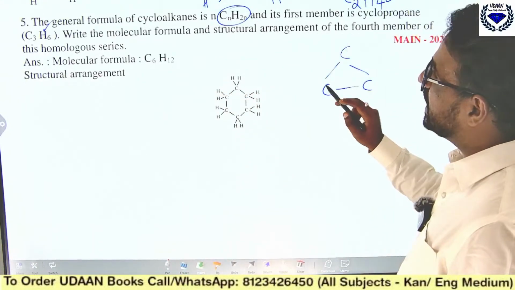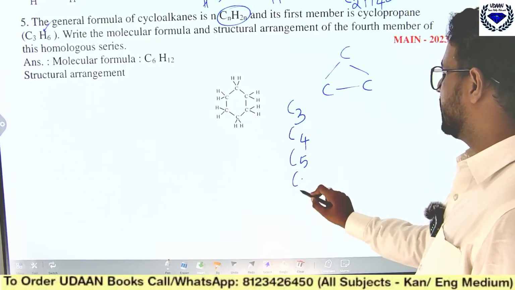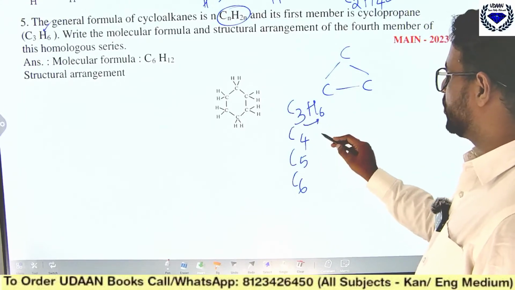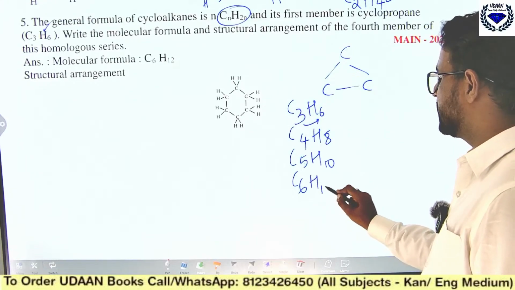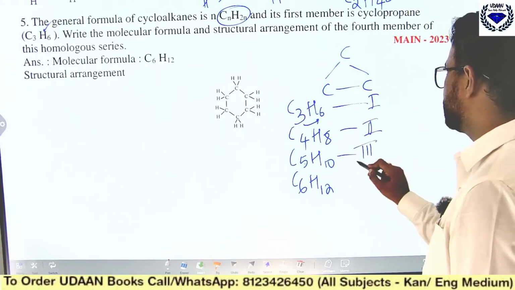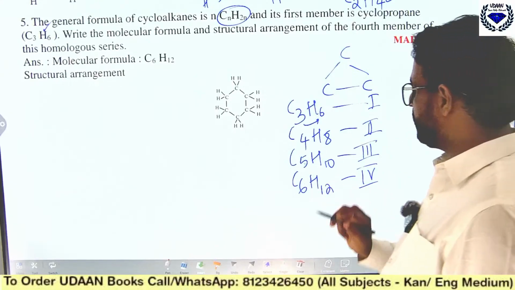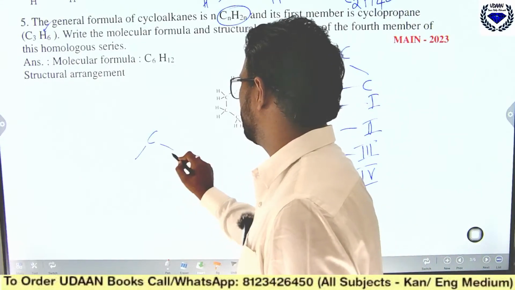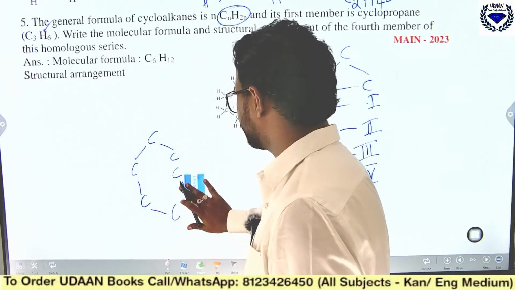First member is C3, second member is C4. C3H6 is the first member, then double of the hydrogen count follows: double of 5 is 10, double of 6 is 12. So this is the first member, this is the second, this is the third, and this will be the fourth member. The fourth member is C6H12. You should write it in cycle form.